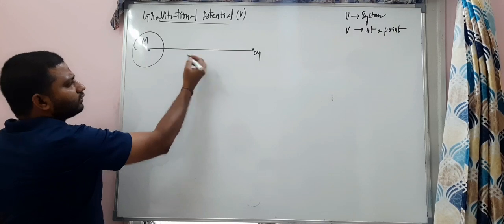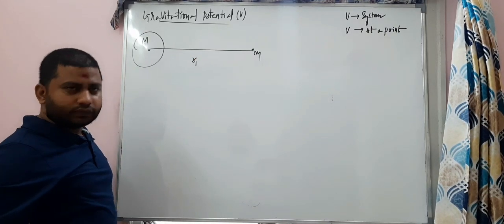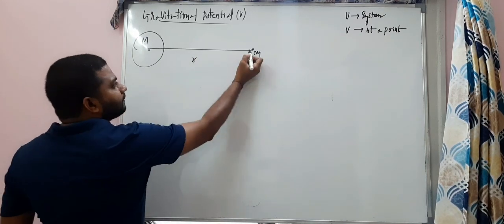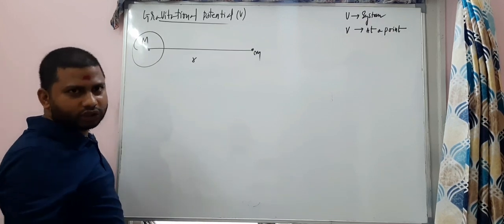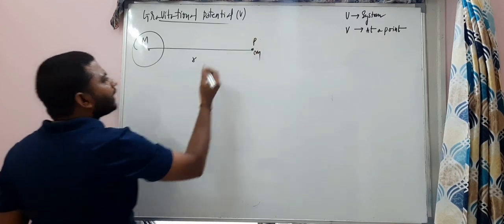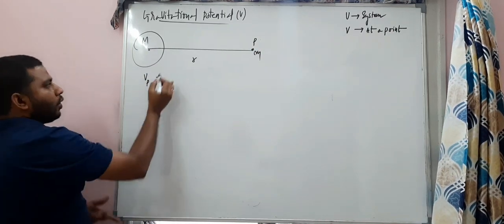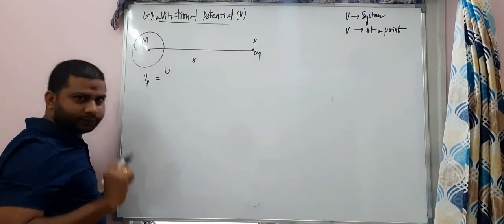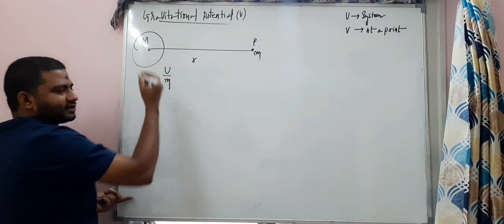Imagine it's R1, no confusion at all. First case, R. At this point, if you want the potential, how simple it is. At point P, carefully see, if you want the potential at point P, it is the potential energy associated with the system at that point divided by that test mass. So simple.